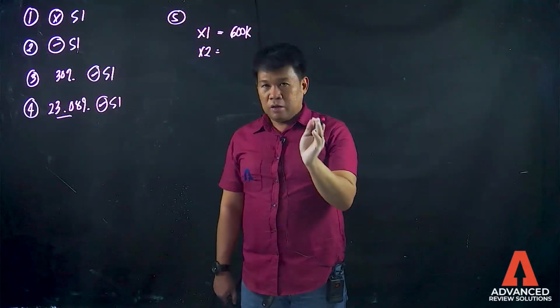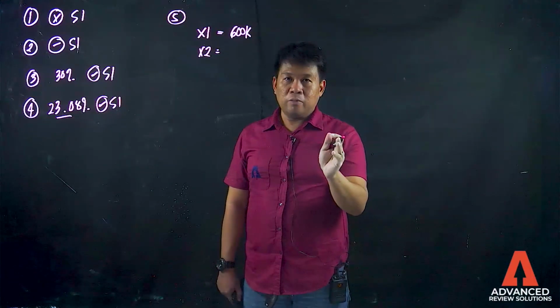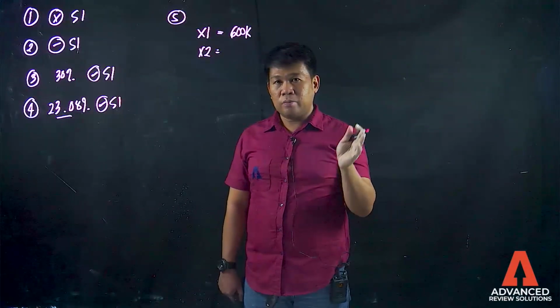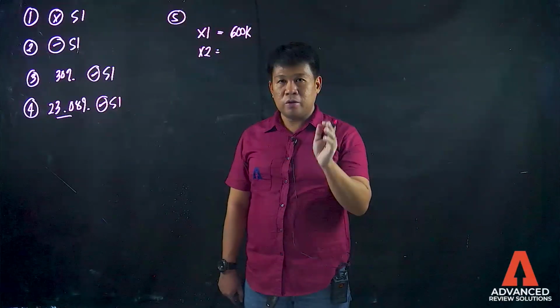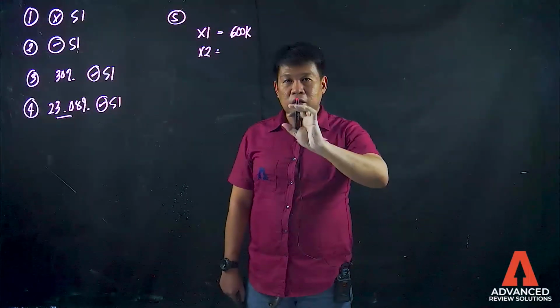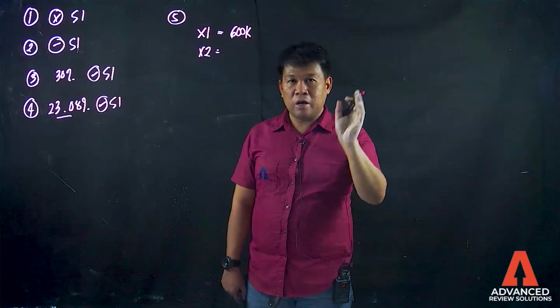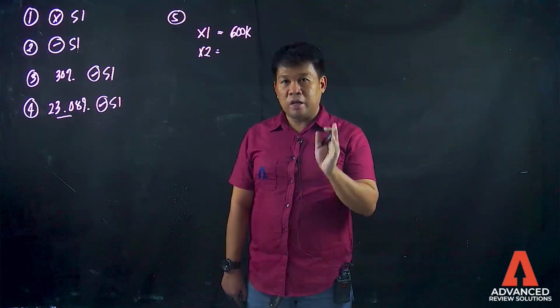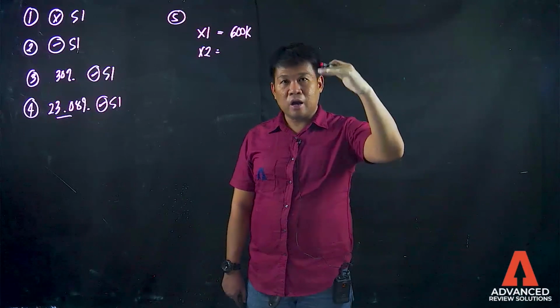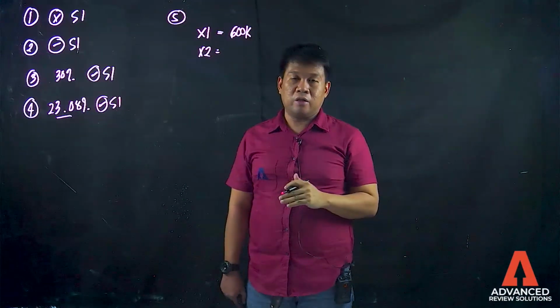The gain on revaluation is an item of other comprehensive income, and the translation loss is also an item under other comprehensive income. Ibig sabihin, class, wag mo silang isama kasi hindi naman tinatanong yung share in other comprehensive income. Ang tinatanong lang, share in profit or loss. So, saan ka lang? Doon ka lang sa taas, sa net income or net loss.